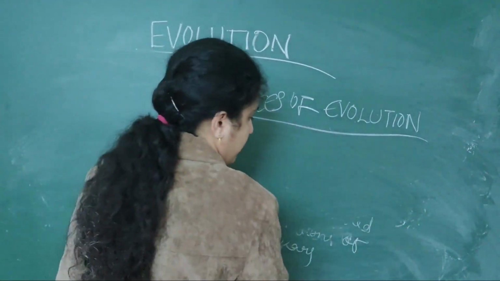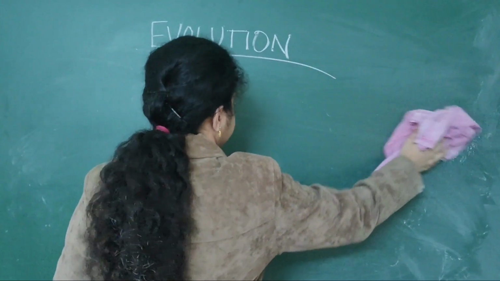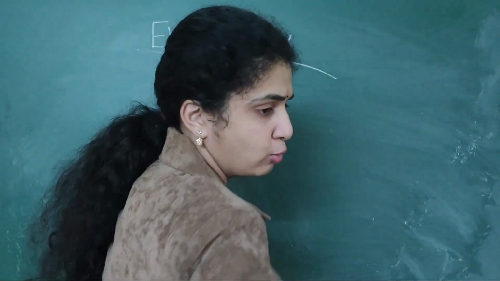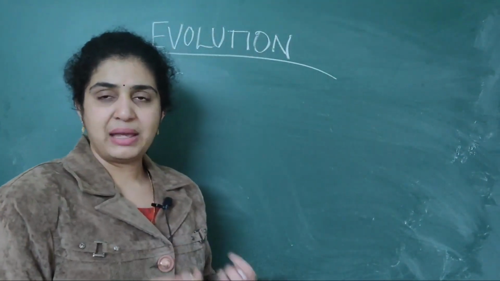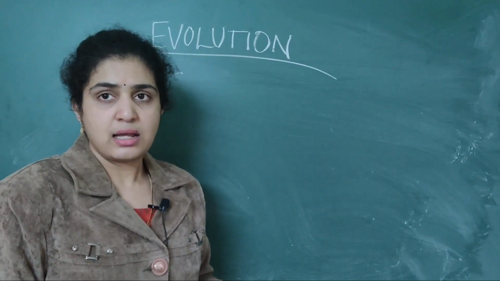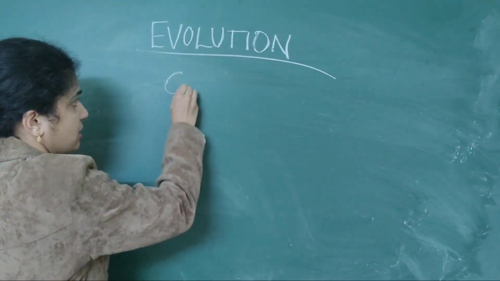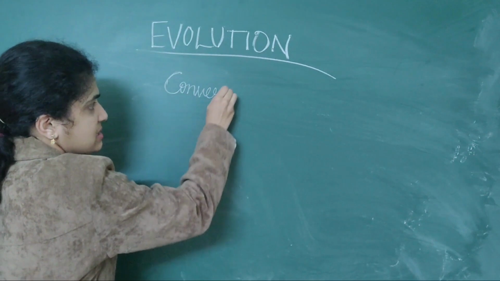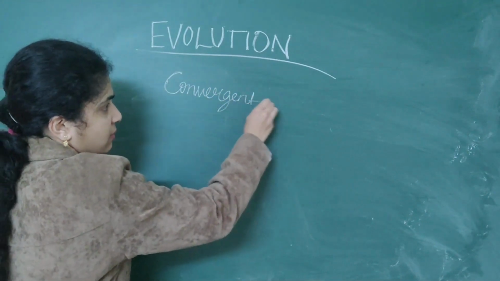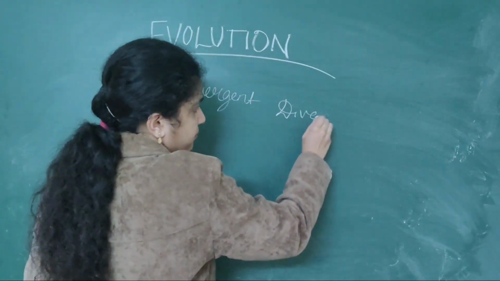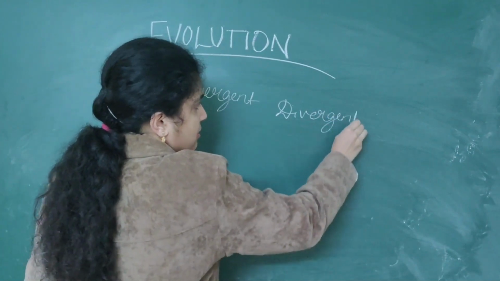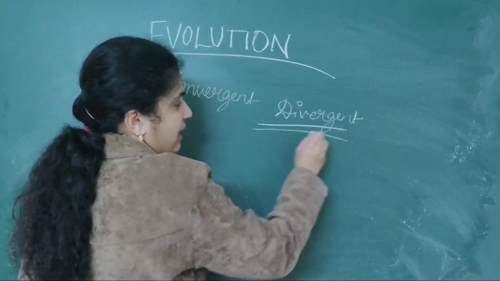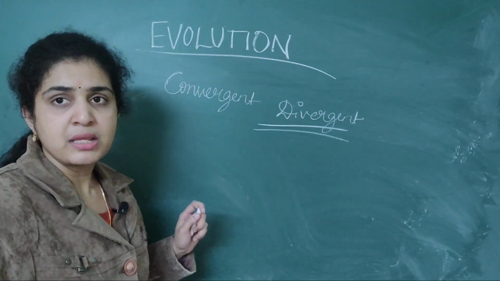Then later, there are two types of evolution, that is convergent as well as divergent. First we start with divergent evolution.